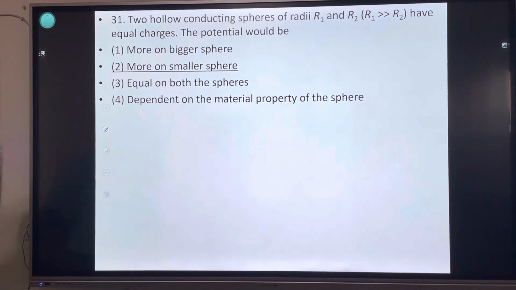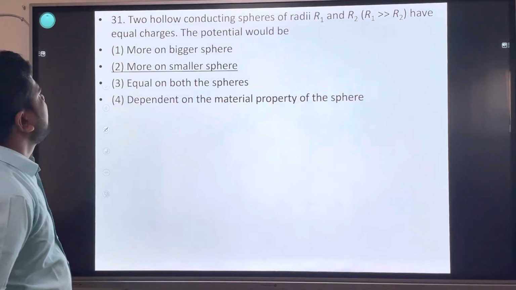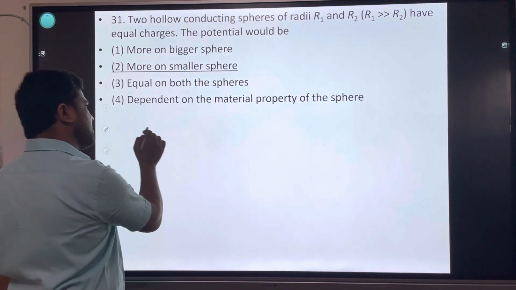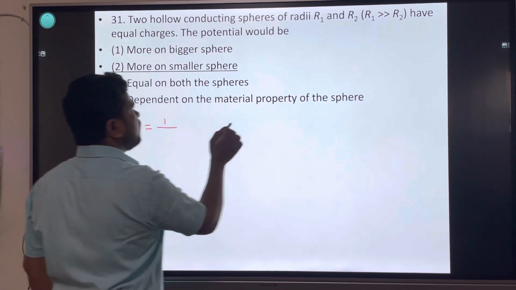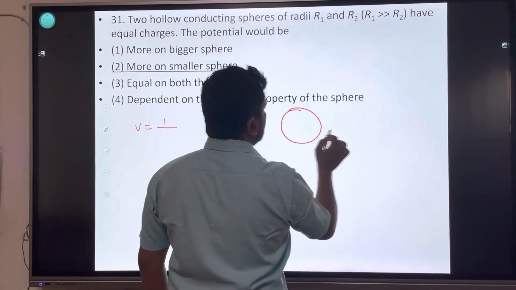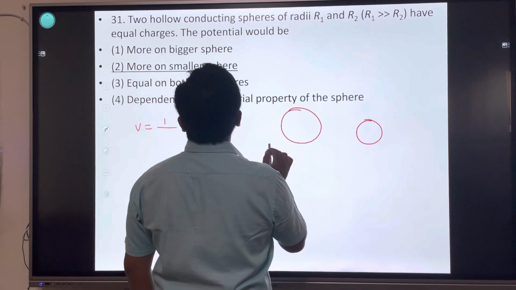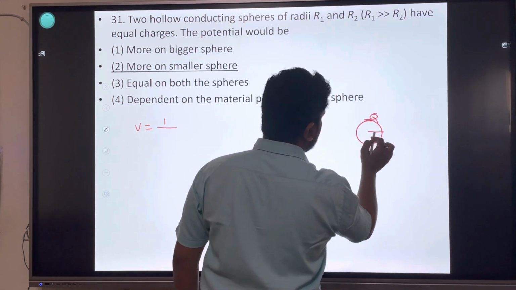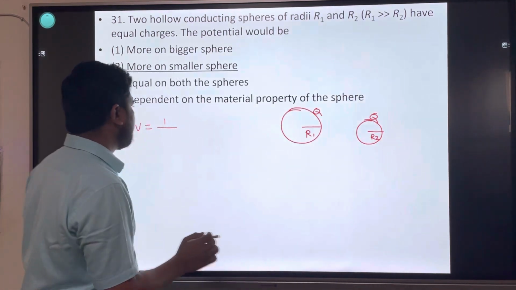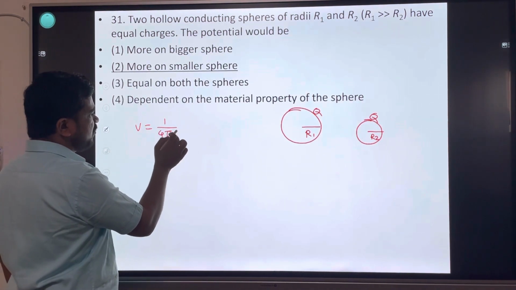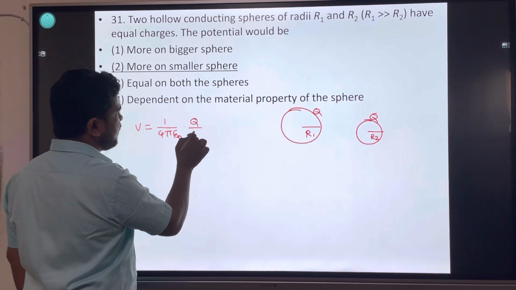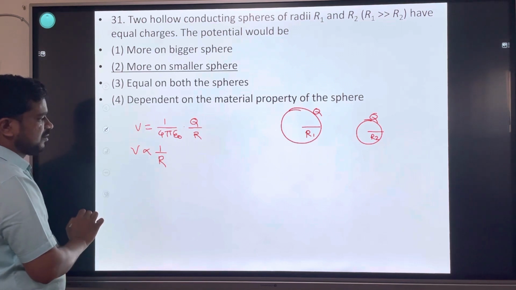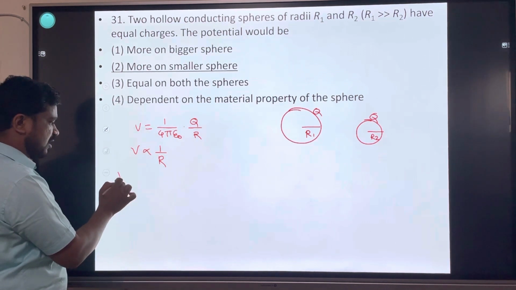Two hollow conducting spheres of radii r1 and r2, with r1 greater than r2, have equal charges. The potential would be? चार्ज q इक्वल है, रेडियस r1 है, रेडियस r2 है. चार्ज अगर इक्वल है तो पोटेंशियल का फॉर्मूला V is equal to 1 upon 4 pi epsilon 0 into charge divided by r. Potential is inversely proportional to r.